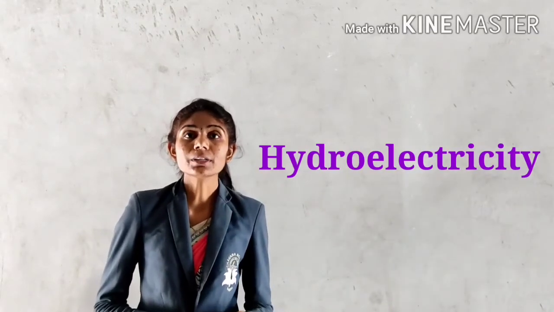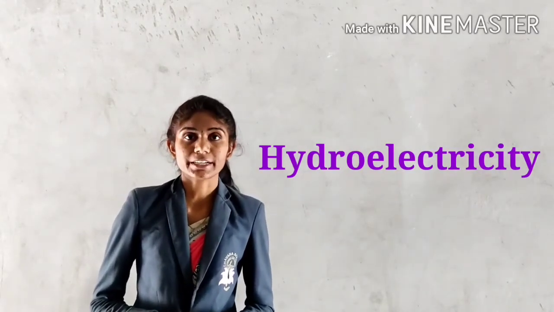So let's see how hydroelectricity is generated.